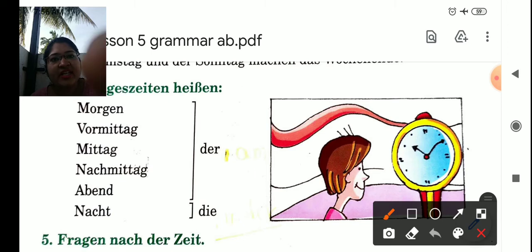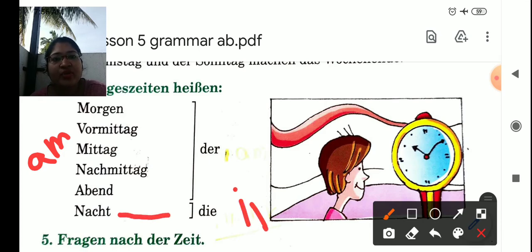And we say in the morning or in the evening, so what do we say here? Am Morgen, am Mittag, am Abend. Only the exception is Nacht. If you want to say in the night, we say in der Nacht. So remember the exception for night, and just note it down in your book also.